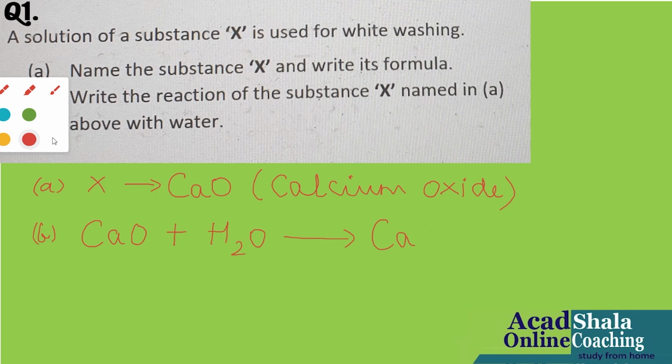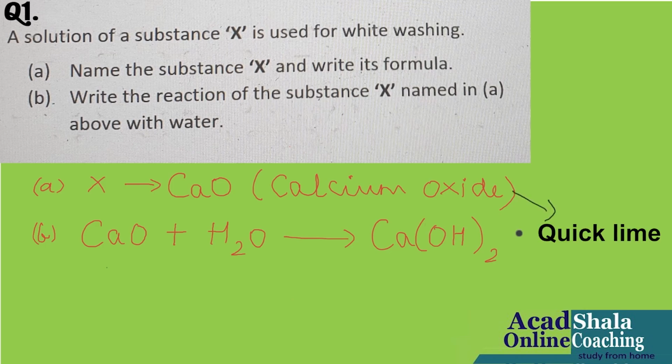Yes, calcium hydroxide. But if they ask one more thing in this question, and you should know it also, that is if they ask you the common names of both the things, then what will you do? Of course, we know the common names also. So we will add them because we have the knowledge. Calcium oxide is known as quicklime. We know it, and they can ask you in the exam, so we should be ready with the answers. And this is known as slaked lime. Finished. This question is finished.